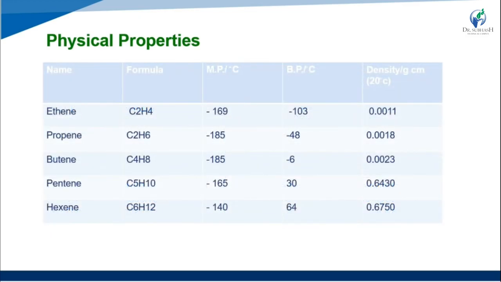These are examples of alkenes with their boiling point, melting point and density.